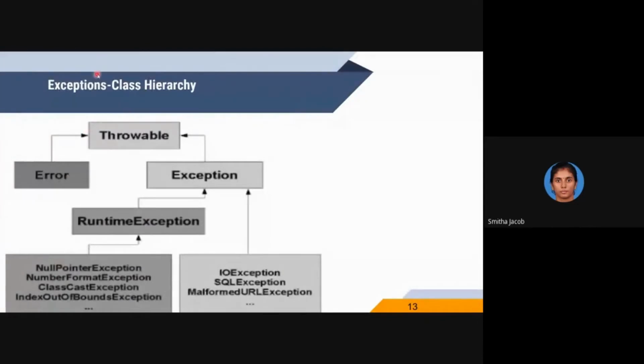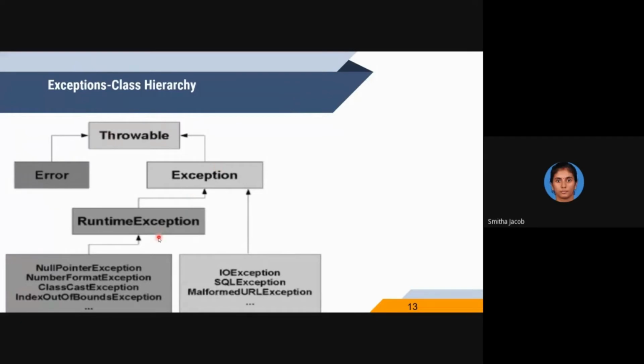Next is the exception class hierarchy. We always know that in Java, everything is handled by classes. So for exceptions as well as for errors, there are classes defined in Java, known as the exception class and the error class. Both the error class and the exception class have a parent class known as the throwable class.